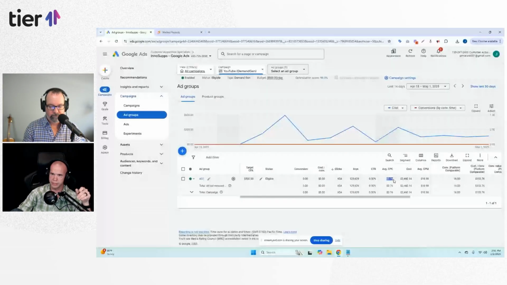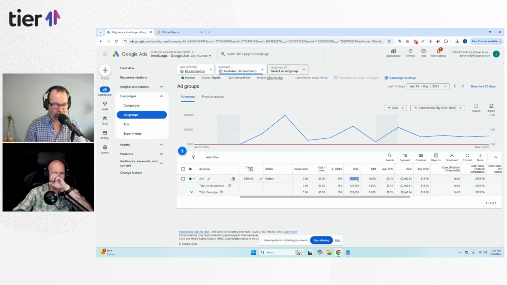I have actually received clicks, which is what I like. I'll turn off segmentation so it's a little clearer to see. I have 654 clicks in this campaign that cost me $2,400, so my average CPC is $3.76. I have 130,000 impressions. The screen froze there for a second. It's all good. 130,000 impressions, 654 clicks at $3.76 per click.